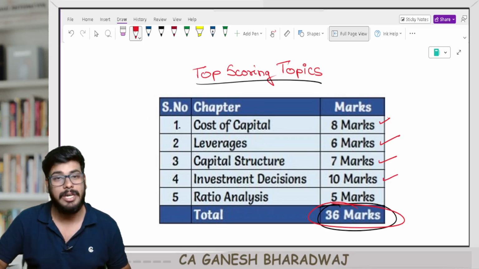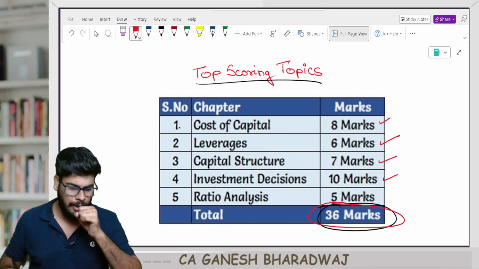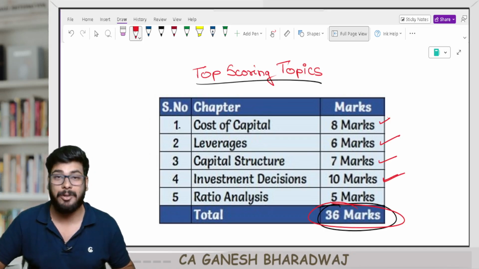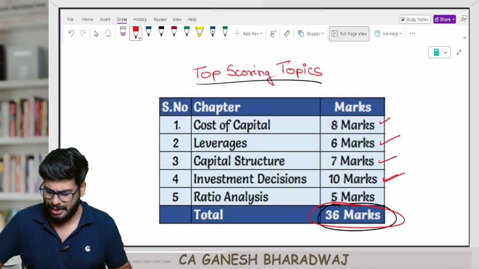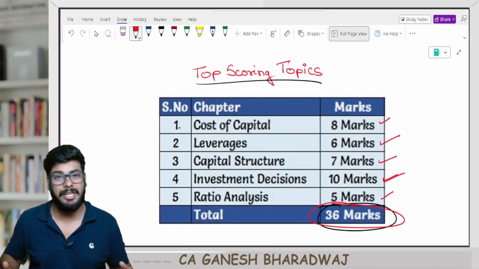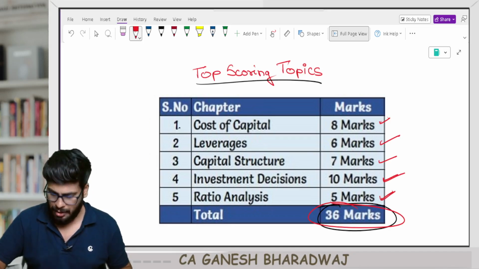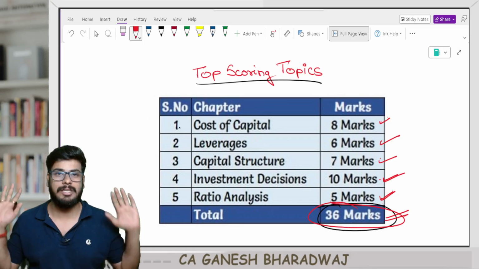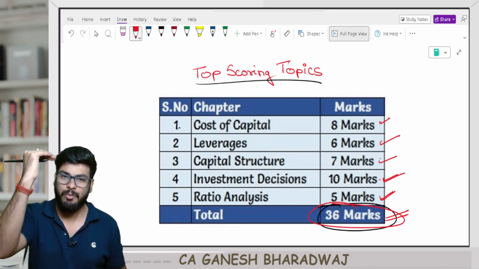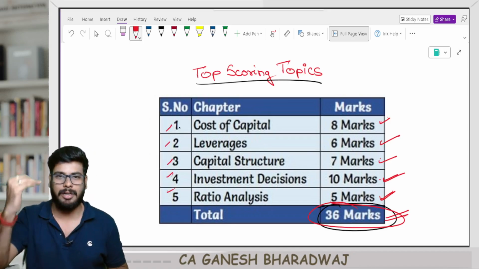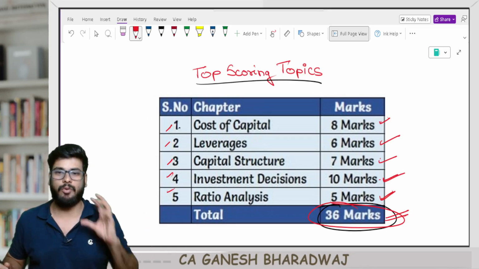And then go on to investment decisions, basically your capital budgeting. This chapter on an average gets tested for 10 marks, and then move on to the next chapter called ratio analysis, right? This chapter generally gets tested in your compulsory question area itself for about 5 marks. So 8 plus 6, 14, plus 7, 21, plus 10, 31, plus 5. Overall, this covers 36 marks. So now, how I would suggest you to sequence your preparation: first, do it in the same order. Cover these 5 topics.